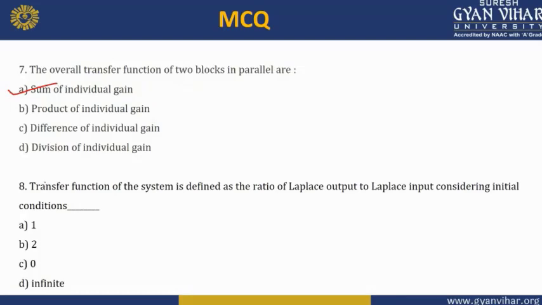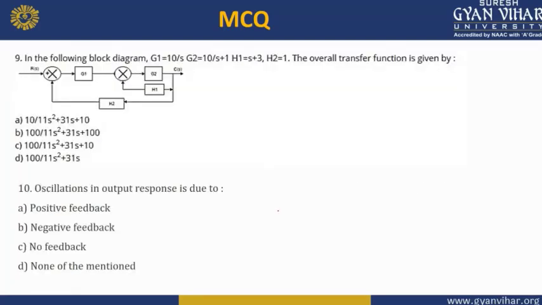Now the eighth question is that the transfer function of the system is defined as the ratio of the Laplace output to the Laplace input considering the initial conditions. That is the Cs upon Rs. What are the initial conditions? You have to identify. Think about it. We'll discuss it later.